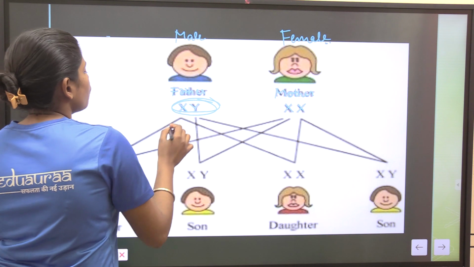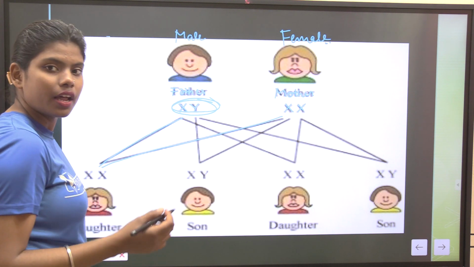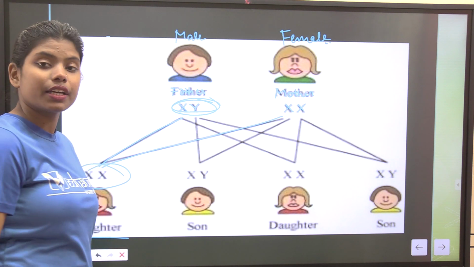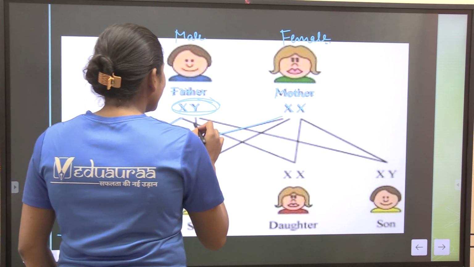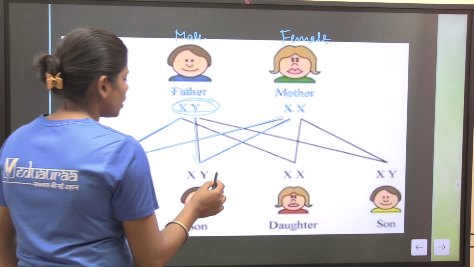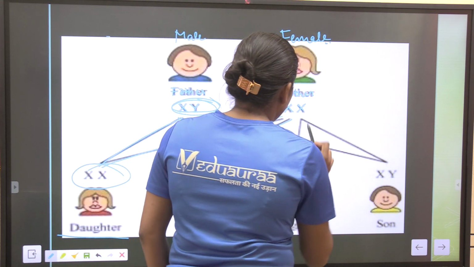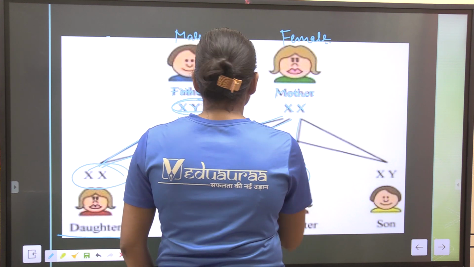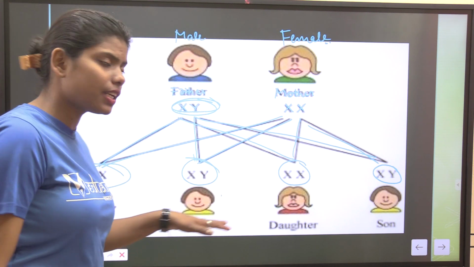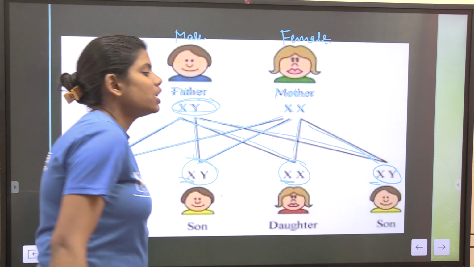When one X from the father and one X from the mother combine, they form a baby girl child. When the Y chromosome from the father and the X chromosome from the mother combine, it forms a boy child. X is common to all.